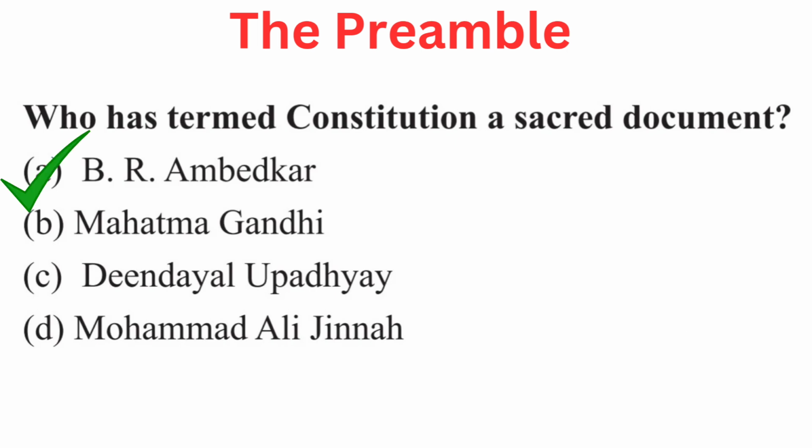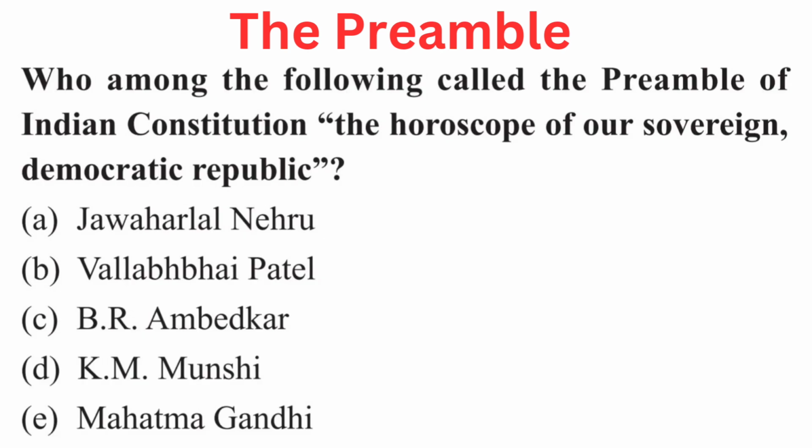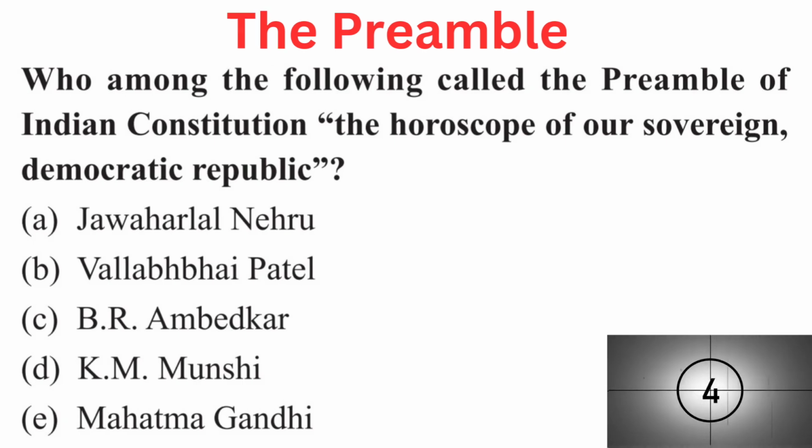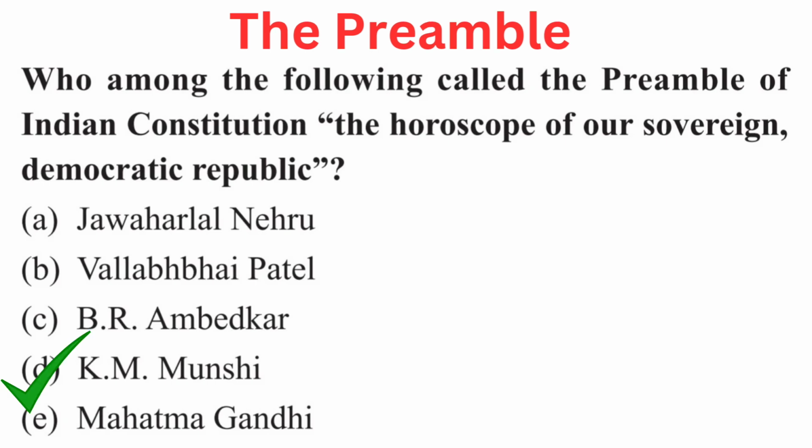Your question is, who among the following called the preamble of the Indian Constitution the horoscope of our sovereign democratic republic? Your options are A. Jawaharlal Nehru, B. Vallabhbhai Patel, C. B. R. Ambedkar, D. K. M. Munshi, or E. Mahatma Gandhi. Right answer is D. K. M. Munshi.